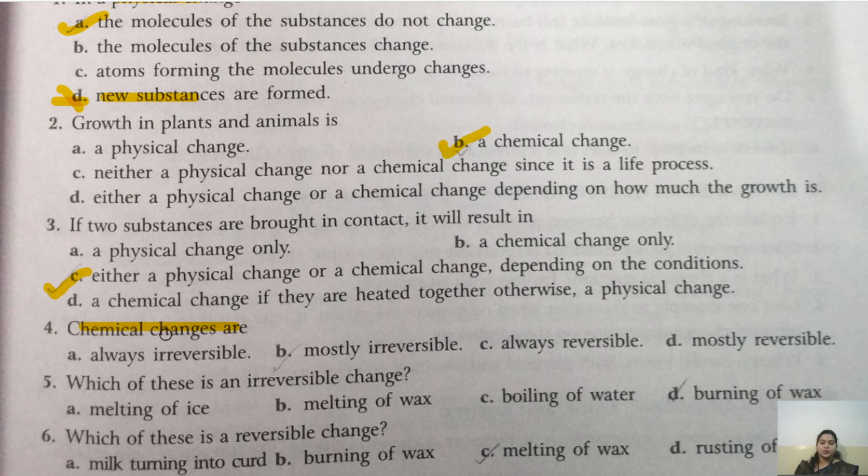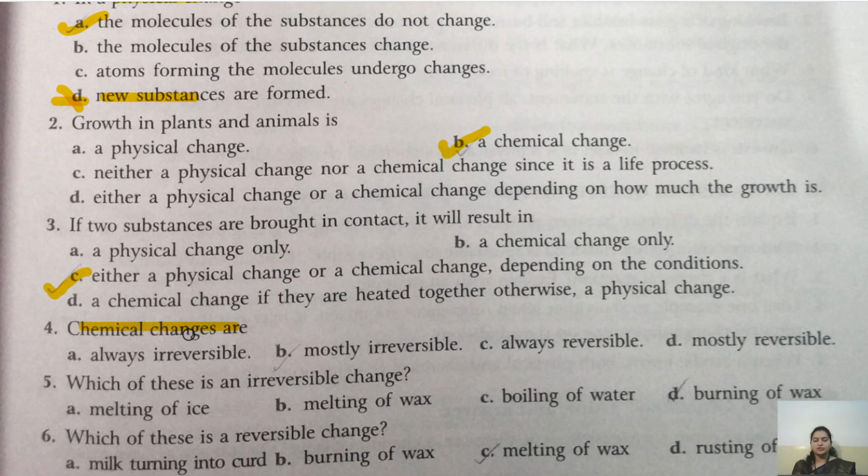So children, when there is chemical change taking place, we know that new substance will be formed. So if a new substance is formed, we cannot convert it back into its original form most of the time. Like if we are burning paper and it is converted into ash, we cannot convert that ash into paper again.